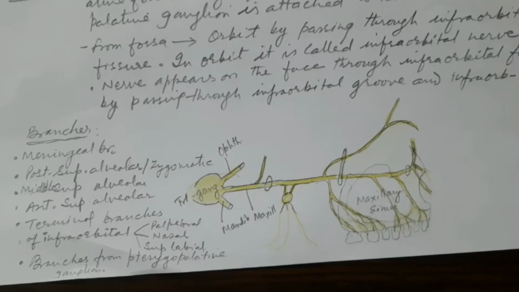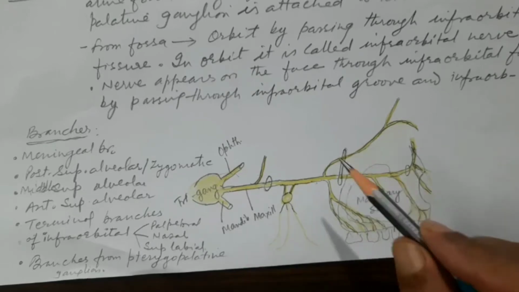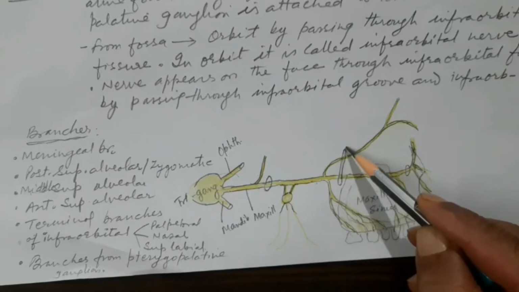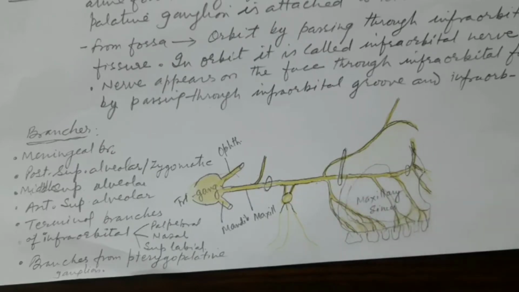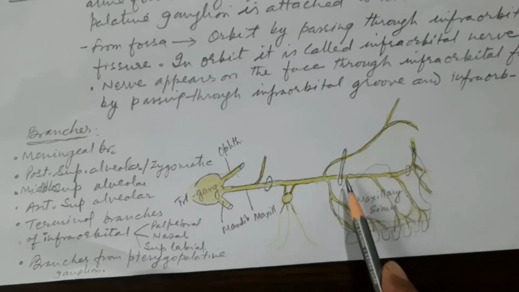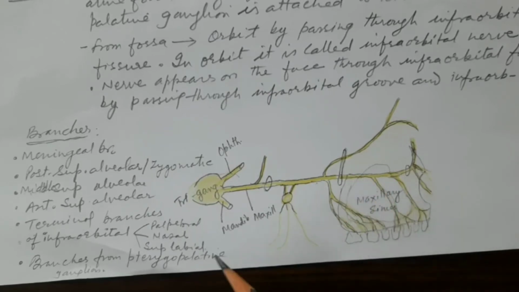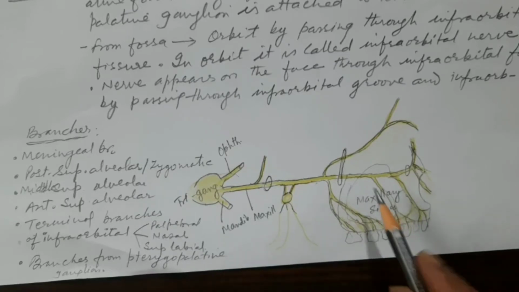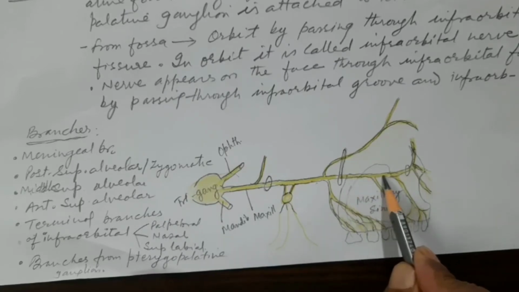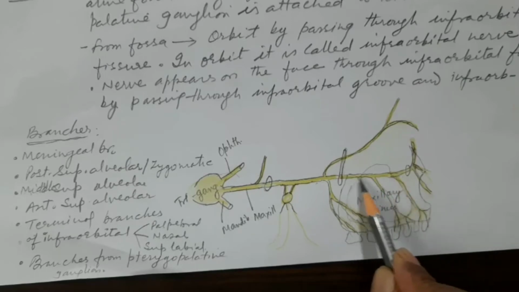And how does it enter into the orbit? By passing through the infraorbital fissure. Suppose this is the infraorbital fissure through which the nerve is entering the orbit. Then it runs in the floor of the orbit, in the infraorbital groove, and this is called the infraorbital nerve. So no longer is it called the maxillary nerve, it is called the